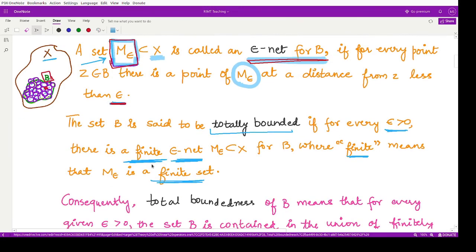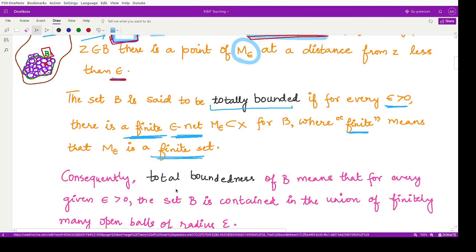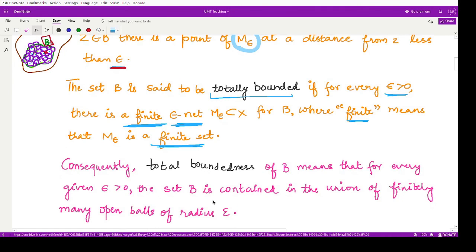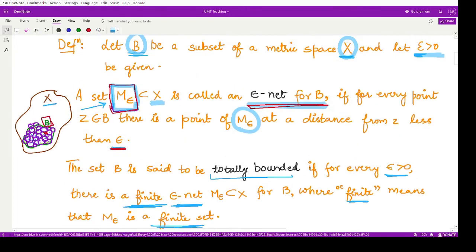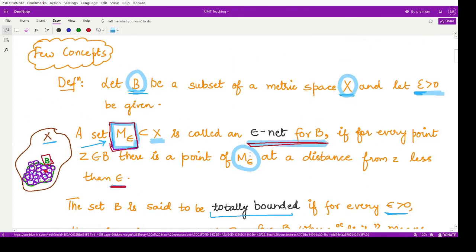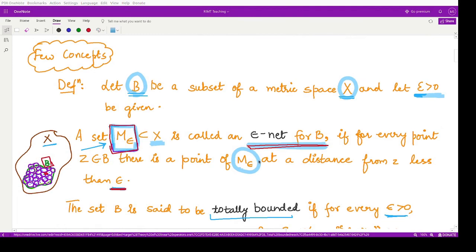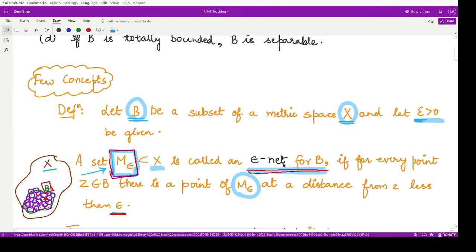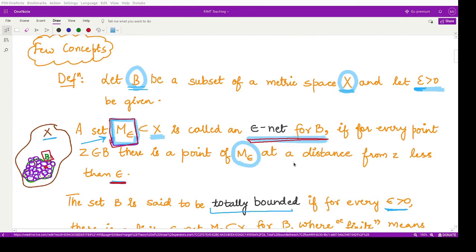Moreover, total boundedness of B means that for every given epsilon greater than 0, the set B is contained in the union of finitely many open balls of radius epsilon. I have just told you this, right? So this is what we have as a definition for total boundedness and epsilon net for a given subset of a metric space. For the proof of this theorem, we'll look at the proof in the next video.